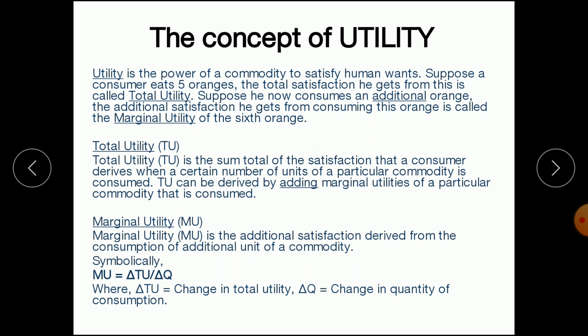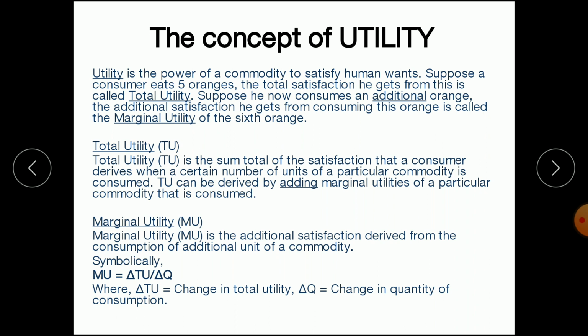And if the consumer consumes one more additional orange, then the additional satisfaction from the 6th unit of orange will be called marginal utility. So total utility is the sum total of all the satisfactions that the consumer gets from consumption of all the units of a particular commodity.